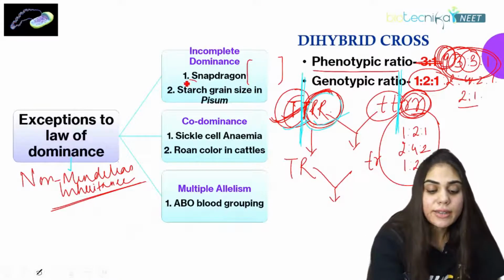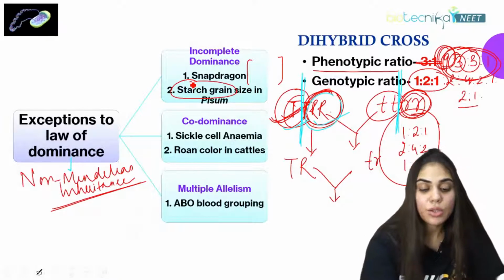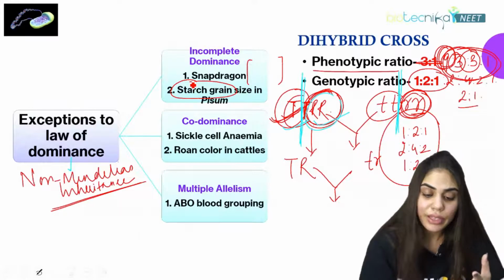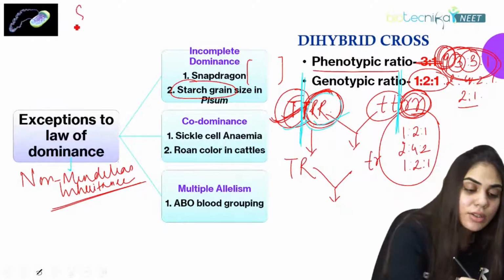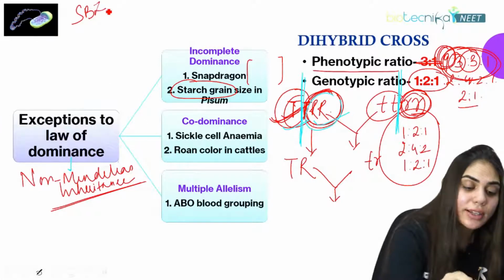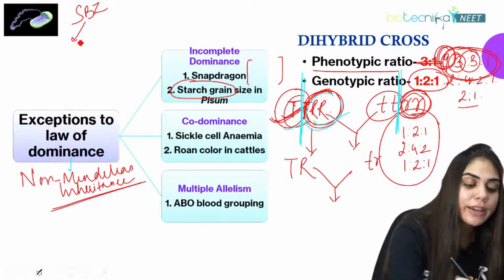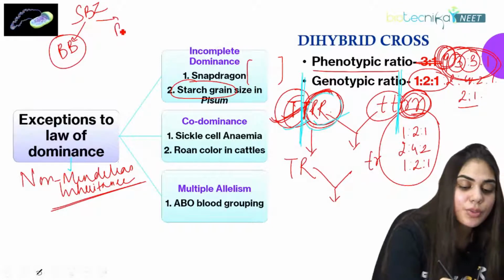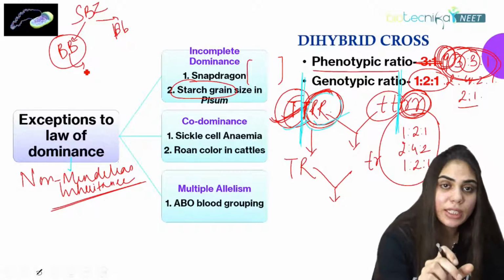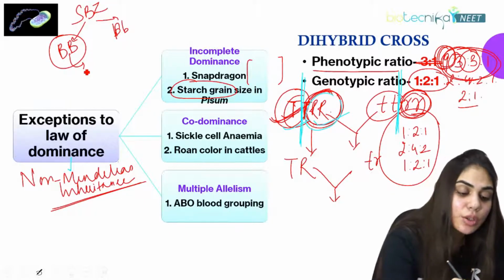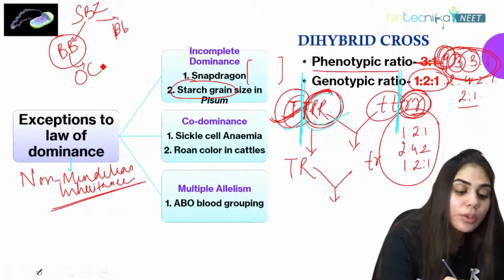Again, he studied this in starch grain size. What is the reason for this starch grain size? Suppose there is a starch branching enzyme, called SBE. Here it is encoding the B character or small b. When the genotype is capital BB, it is always forming round or large starch granules.